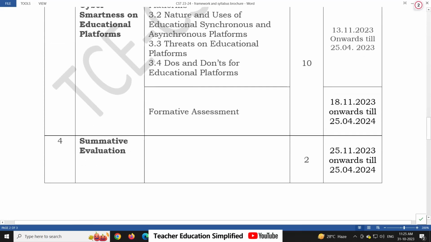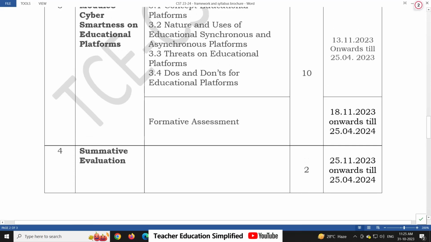And at the end of all three modules there will be a summative test, a descriptive test, of 2 questions. You will have to type the answers to whatever question is asked on the platform, and this will be available starting from 25th of November 2023 to the last date of completion of the course.